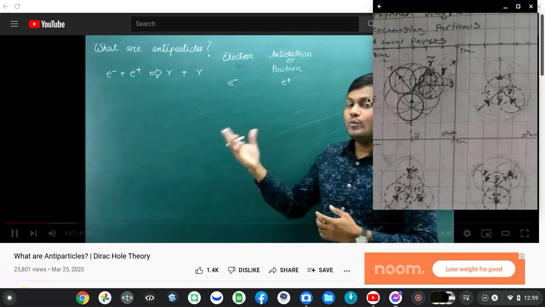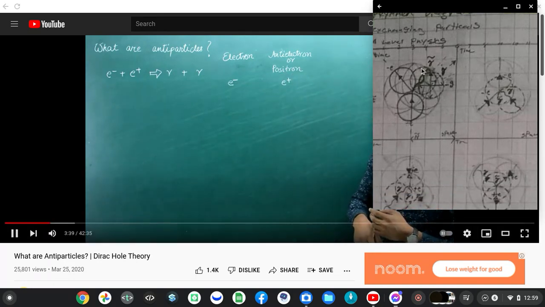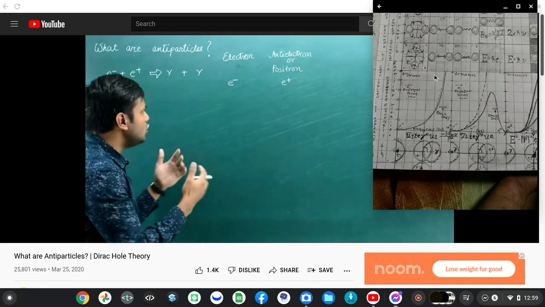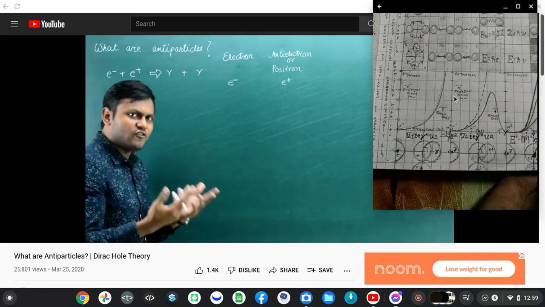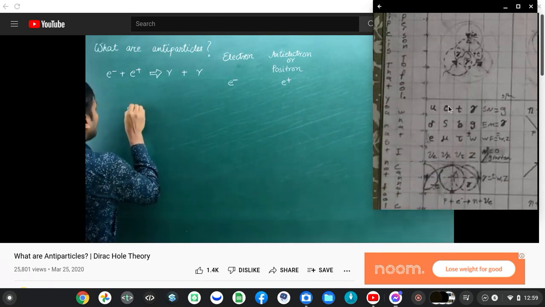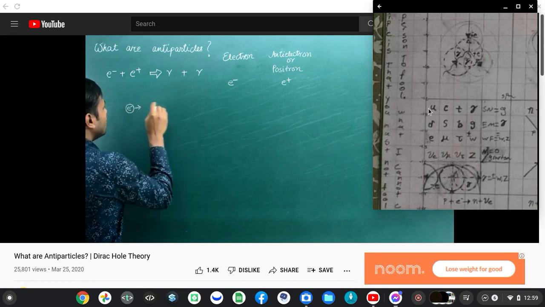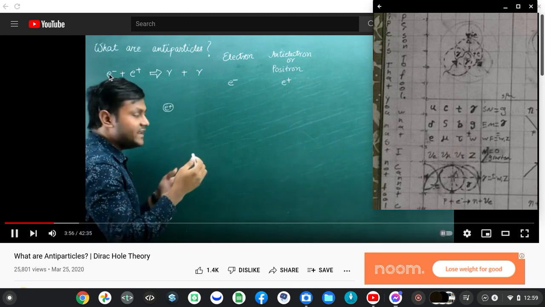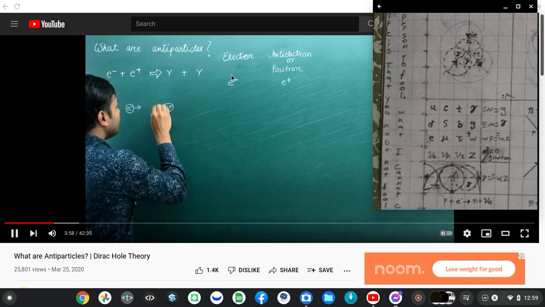Now, you may ask why two gamma photons? Well, the reason is just to conserve linear momentum. So if you look at the reaction in the center of mass frame of reference of both these two particles, so let's suppose I have an electron, which is coming towards a positron, this is an anti-electron, in the center of mass frame of reference, and they meet.